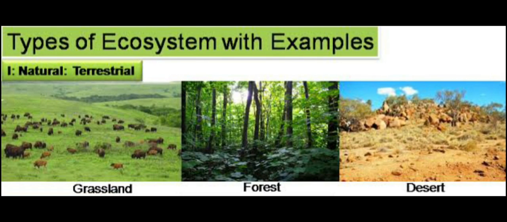And what are the types of ecosystem? The ecosystem can be classified into three types: the natural terrestrial ecosystem, aquatic ecosystem, and man-made ecosystem. The terrestrial natural ecosystems are grassland, forest and deserts. As you see, both the physical properties and the living components are entirely different in each type of ecosystem.